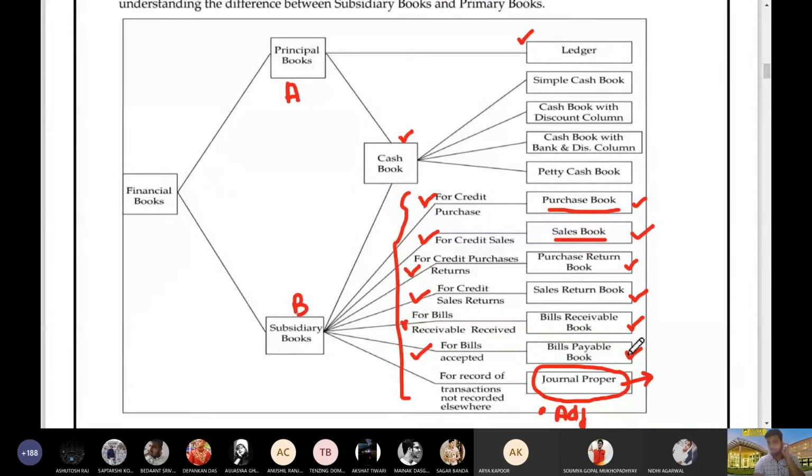Now, first of all, we'll start with cash book. Cash book can be of three types. The first category of cash book is known as simple cash book. It is nothing but a cash account that we prepare in the ledger. So we call it simple cash book.